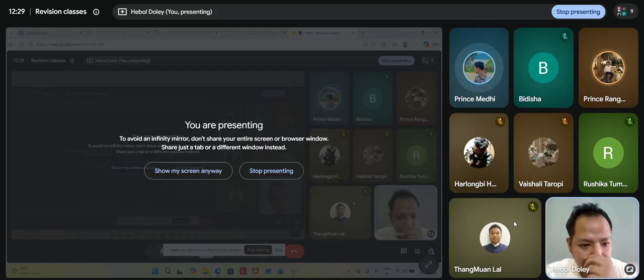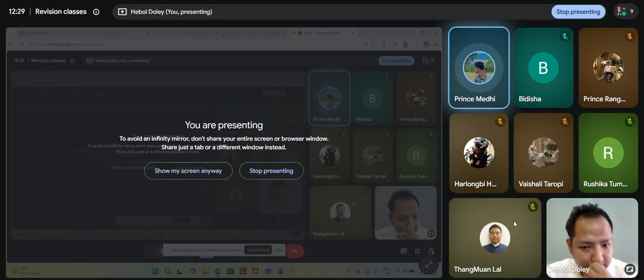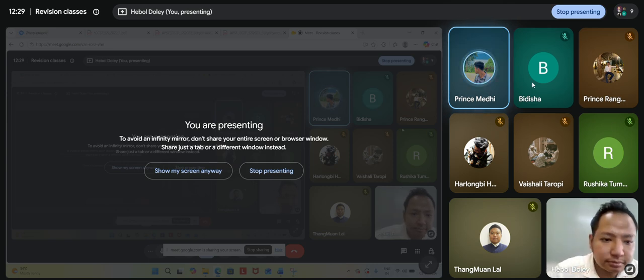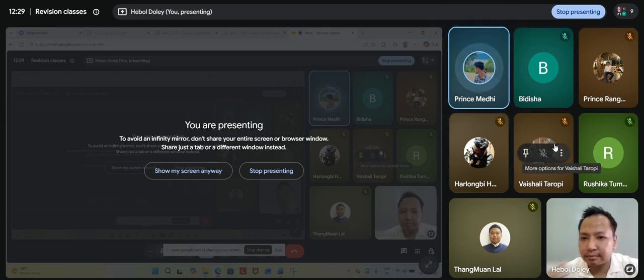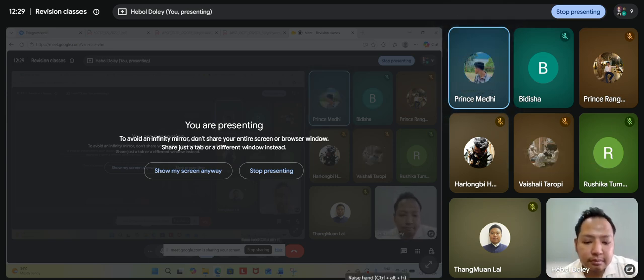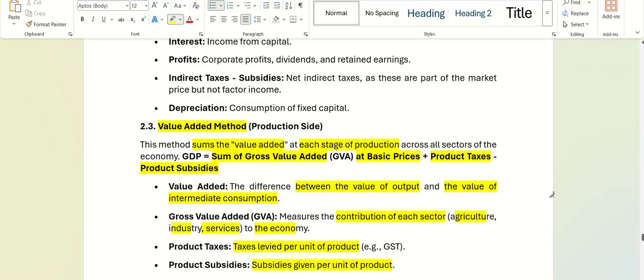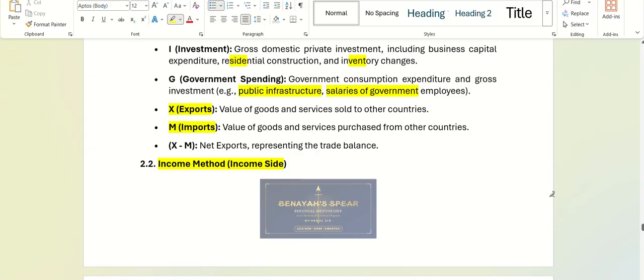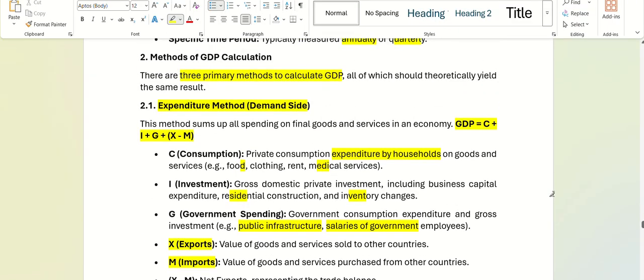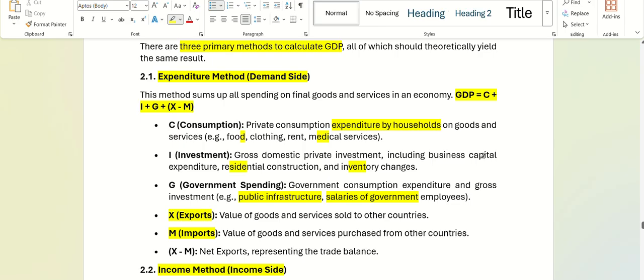But sir, will the result be different in every method? Theoretically, they have to produce the same result. For example, the expenditure method is done to check how much demand there is in the country.